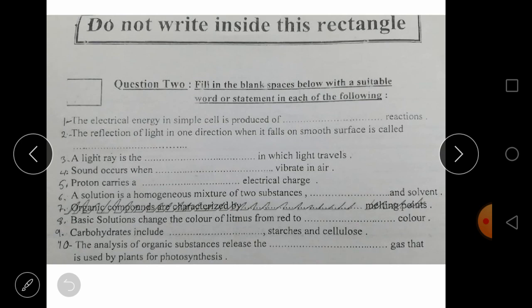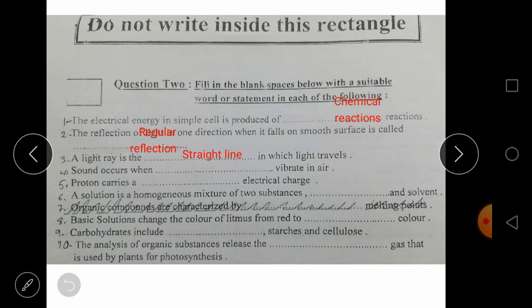The second one is short questions, fill in the blanks. Number one, the electric energy in simple cell is produced from dash reaction, from the chemical reaction. Okay. Number two, we have the reflection of light in one direction when it falls on smooth surface is called regular reflection.